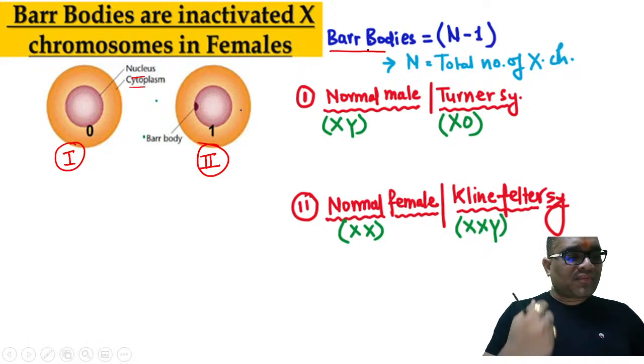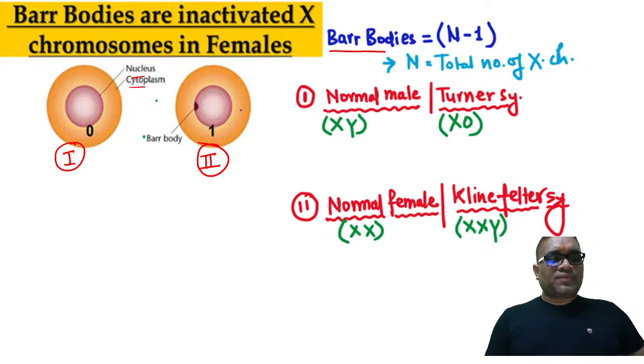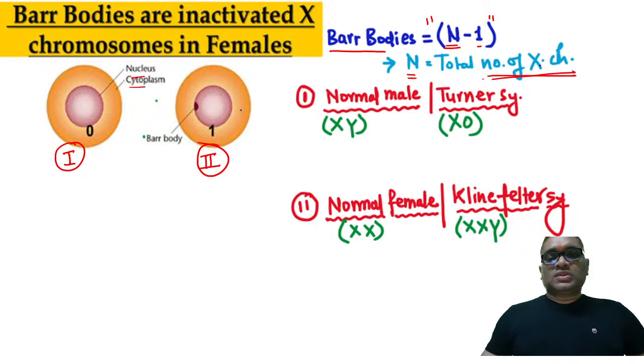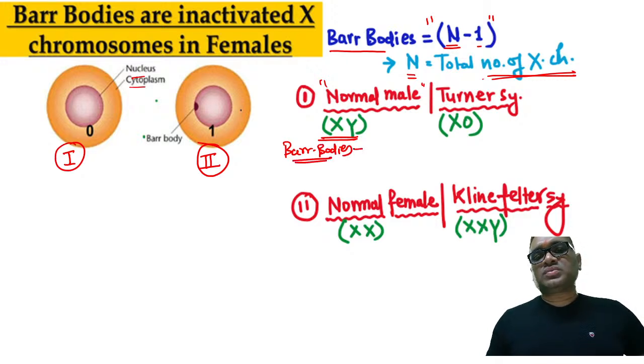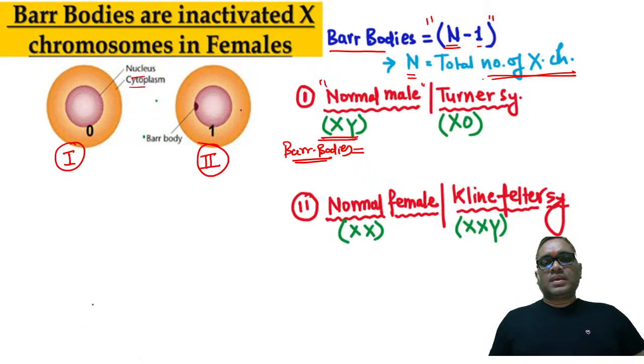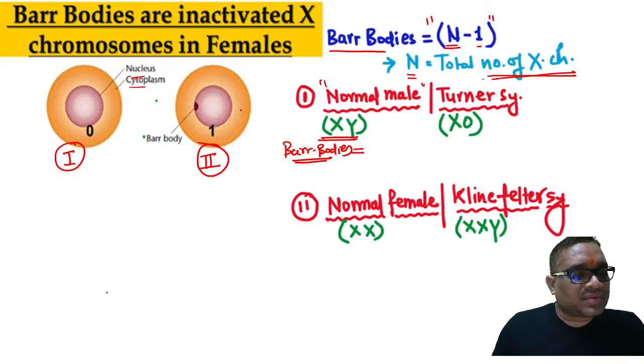What is the formula of counting bar bodies, right? So formula of counting bar bodies is n-1. Remember, n-1, where n is the total number of the X chromosome, right? So now you tell me, in normal male, which is having XY chromosome, how many bar bodies will be present? Comment box. Can you tell me, normal male, how many bar bodies you are going to see?